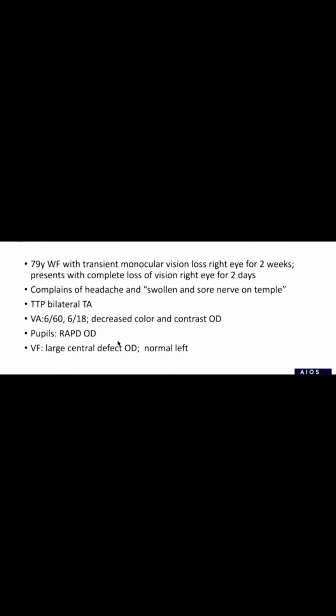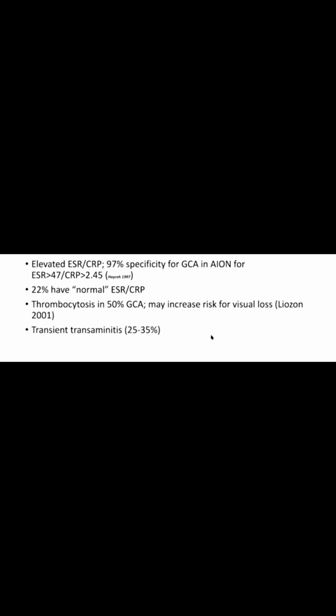For example, a 79-year-old female presents with monocular vision loss in the right eye 2 weeks back, and now complete loss of vision in the right eye for 2 days, with swollen and sore nerve in the temporal area, 6/60, RAPD present. Visual field shows a large central defect and a normal left eye. So giant cell arteritis causes 90% of cases of vision loss, and it can produce anterior or posterior ischemic optic neuropathy, and it is due to granulomatous vasculitis.